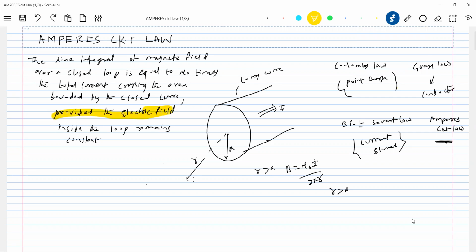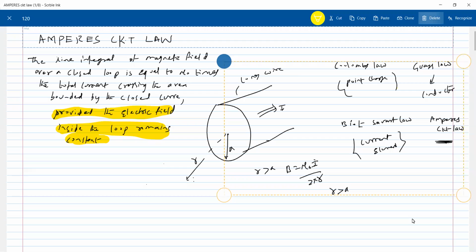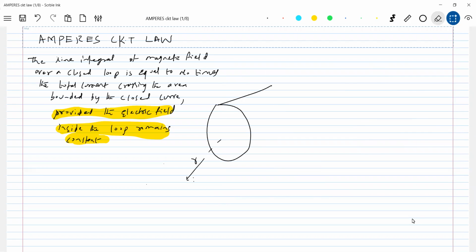When we discuss the EMI chapter, then you'll get that. Why the field should remain constant, the highlighted part, don't bother about that. Let's focus only on this basic law. At this particular stage, it is not needed.